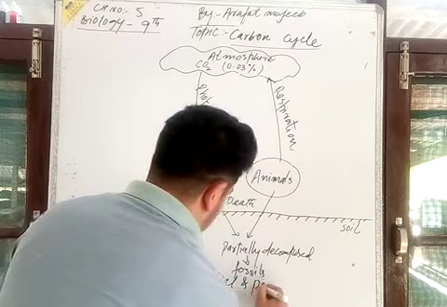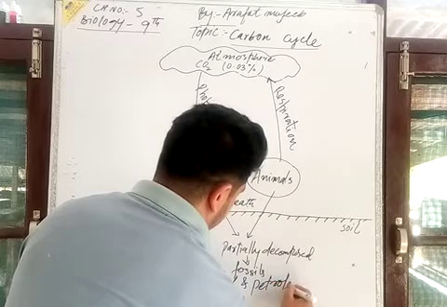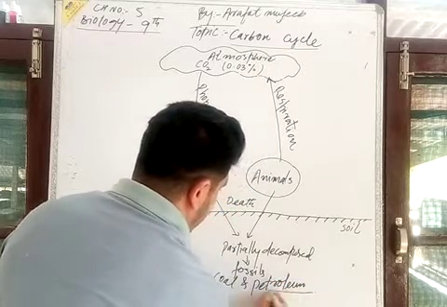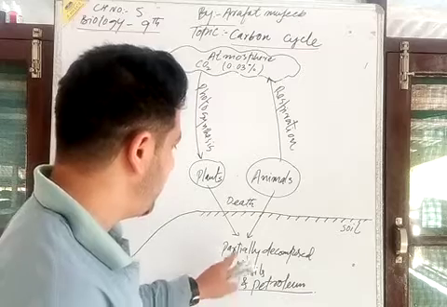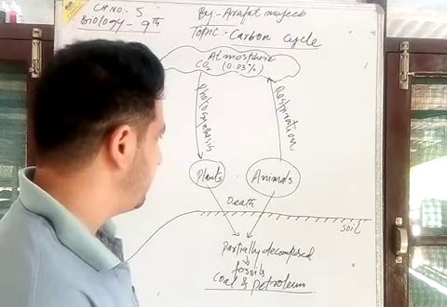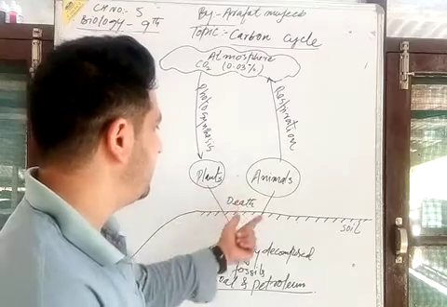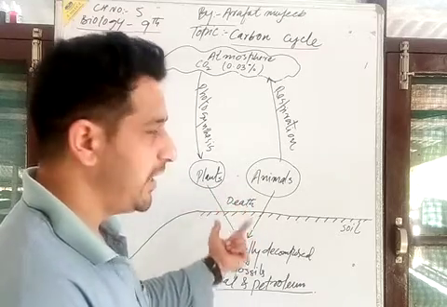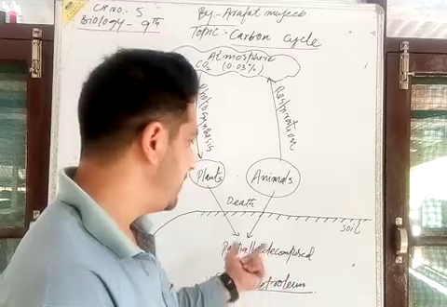You know that these fossils are coal and petroleum. When plants and animals die, they are buried deep inside the earth.